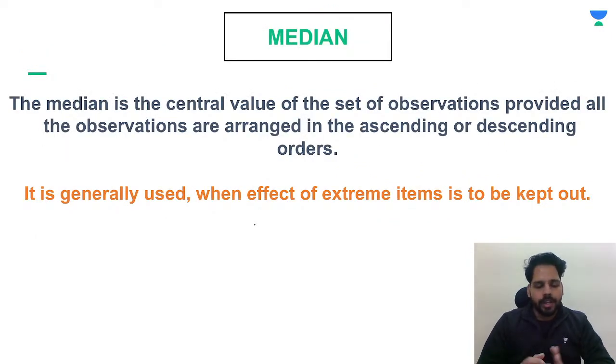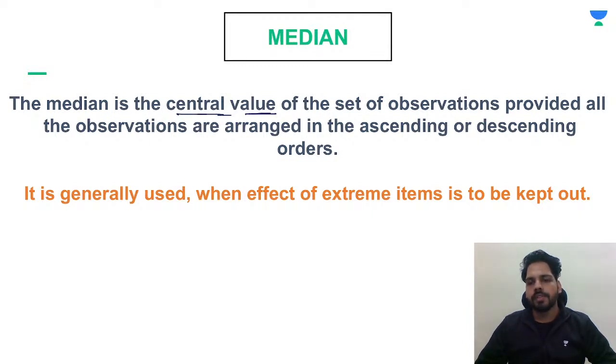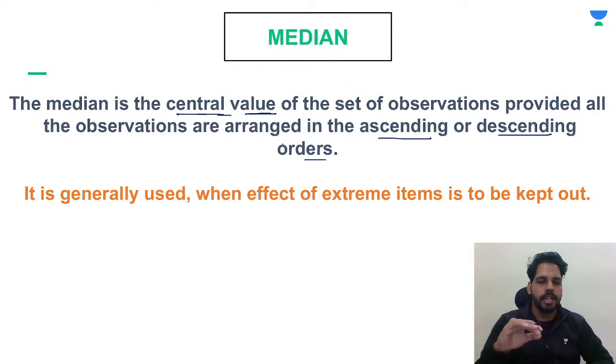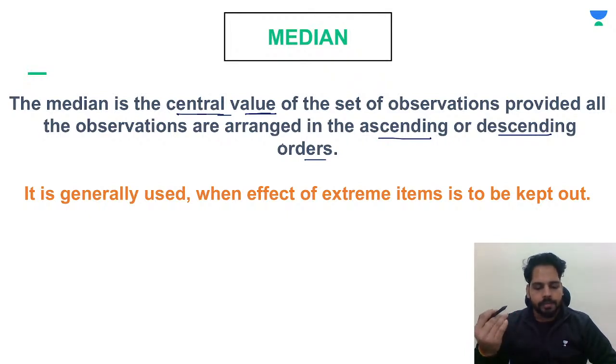Now it comes to the median. So what is actually the median? First of all, we need to understand this. Median is a central value of the set of observations, provided all the observations are arranged in ascending or descending order. That means when you have data, some observations in numerical form, first you arrange them in ascending or descending order. Out of them, you choose the central value to find out. That will be known as the median.